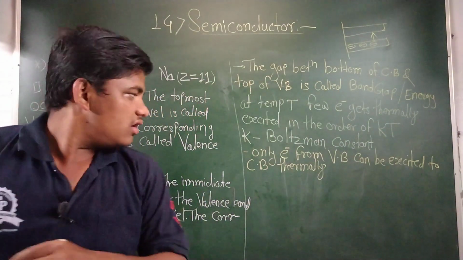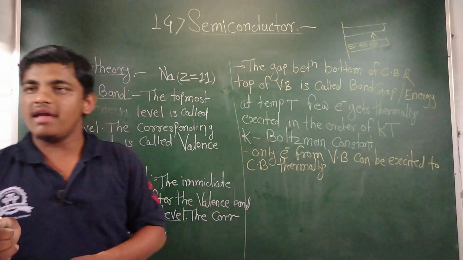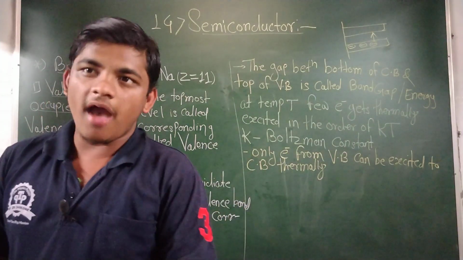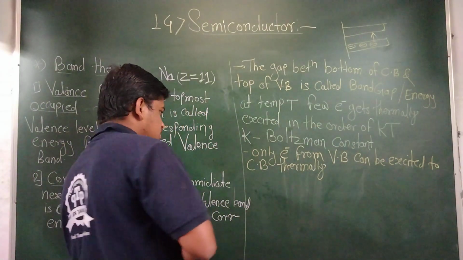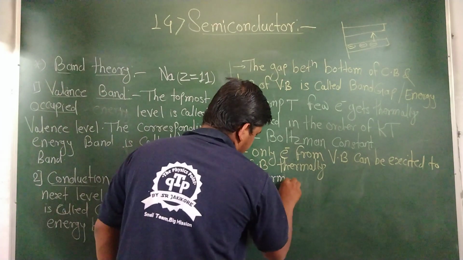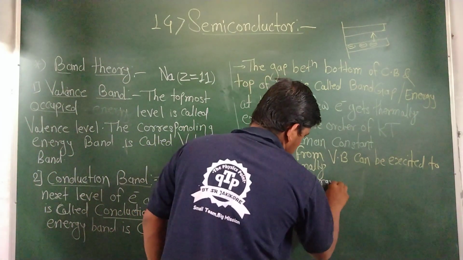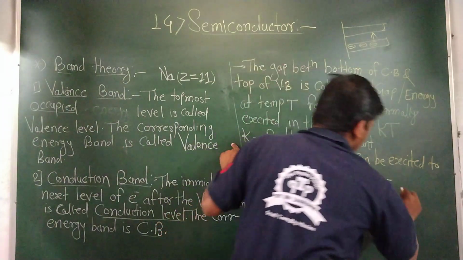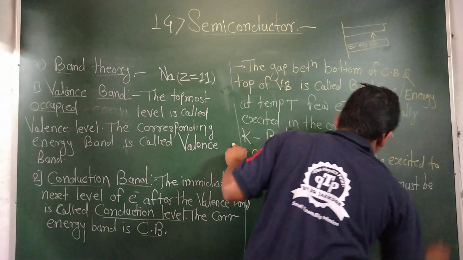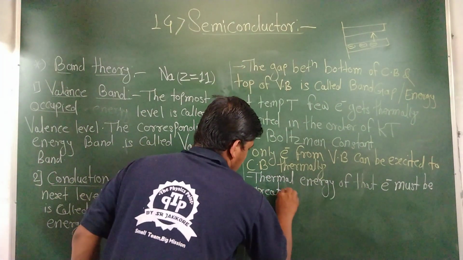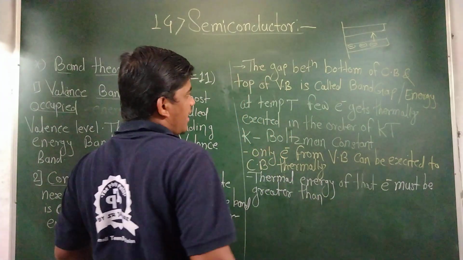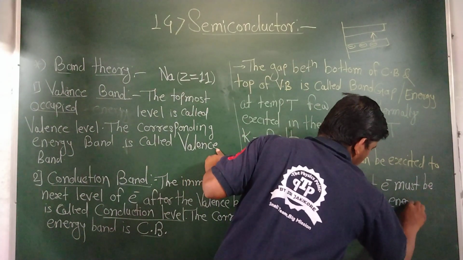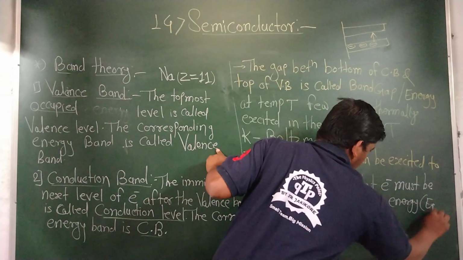The electrons from the valence band can be excited only to the conduction band thermally, and the thermal energy of that electron must be greater than the band gap energy, that is Eg, the band gap energy.